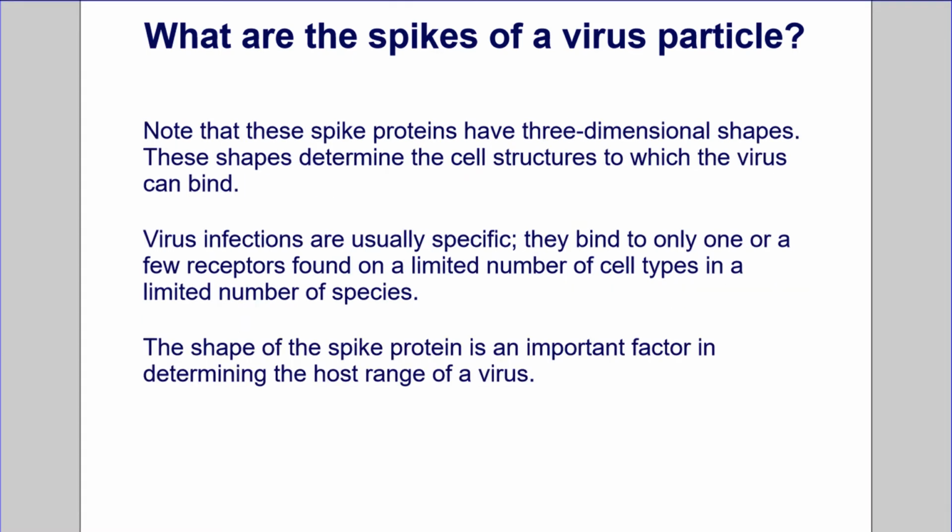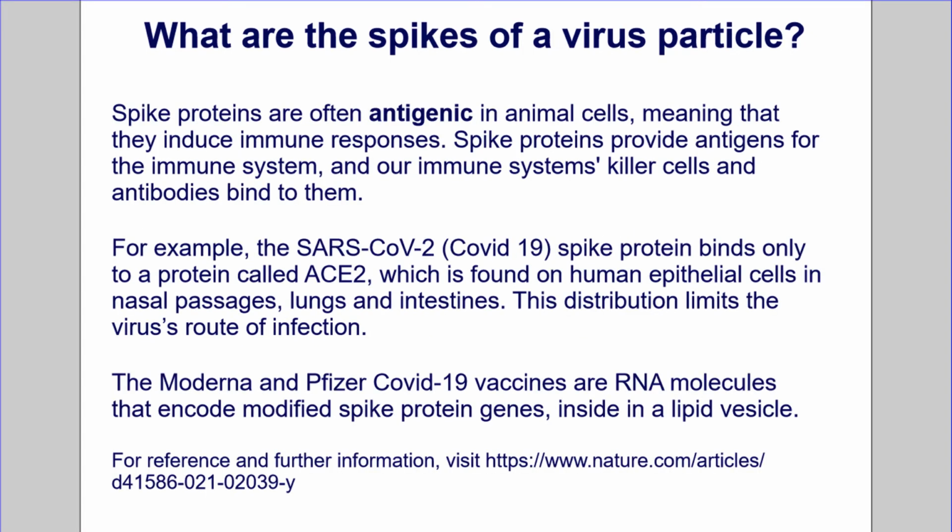Note that these spike proteins have 3-dimensional shapes. These shapes determine the cell structures to which the virus can bind. Virus infections are usually specific. They bind to only one or a few receptors found on a limited number of cell types in a limited number of species. The shape of the spike protein is an important factor in determining the host range of a virus. Spike proteins are often antigenic in animal cells, meaning that they induce immune responses. Spike proteins provide antigens for the immune system, and our immune system's killer cells and antibodies bind to them.